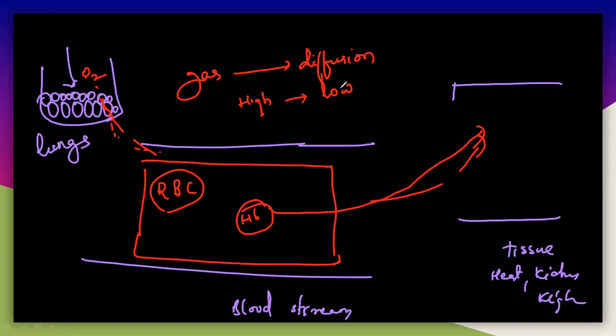From the top of the mountain the water flows to the lower region. In that way, a gaseous molecule will move from a high pressure region to a low pressure region, high concentration to low concentration.